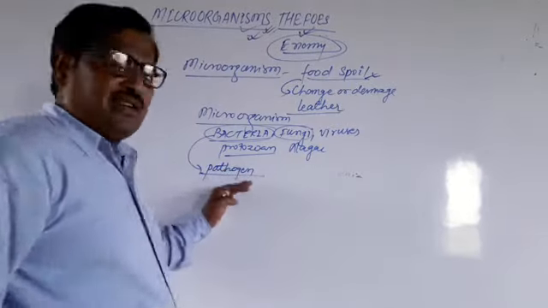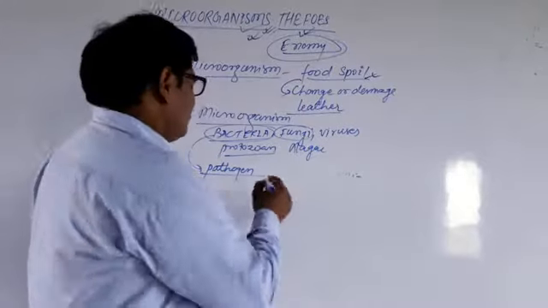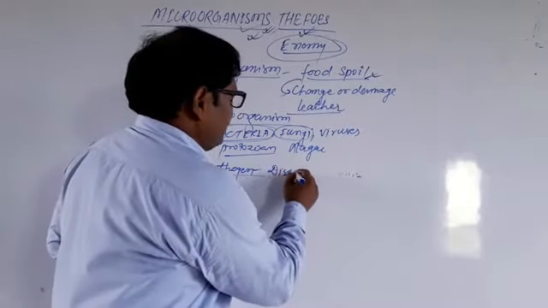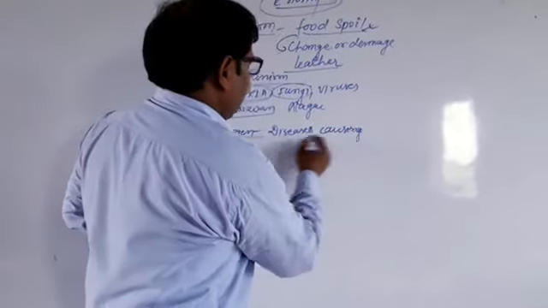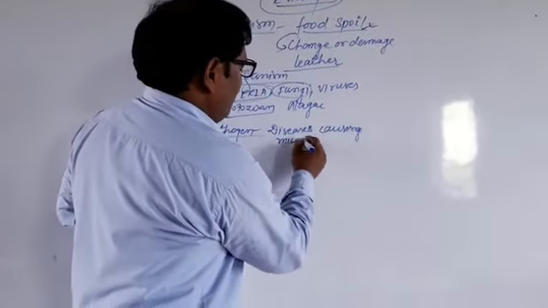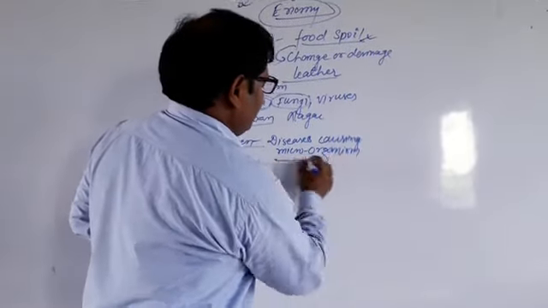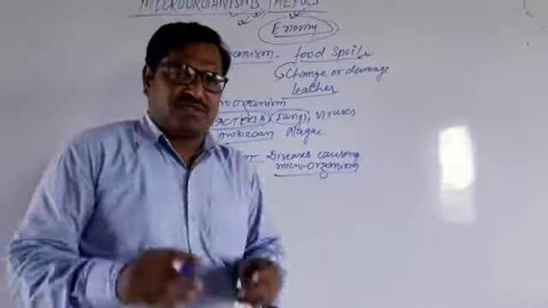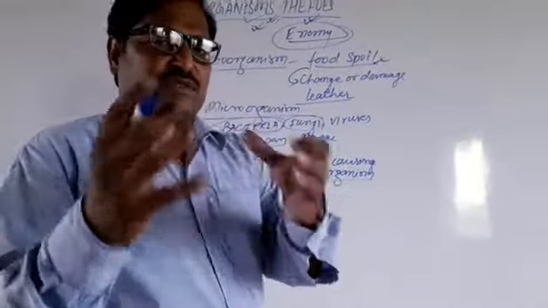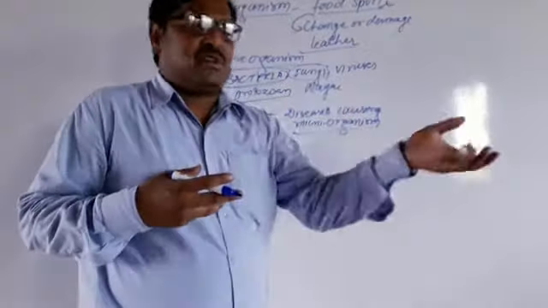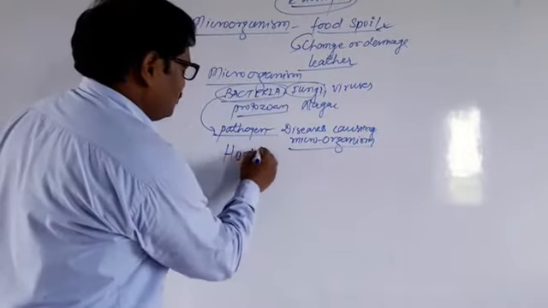Pathogens means what? They are the disease causing microorganisms. So disease causing microorganisms are known as the pathogens. So what do these pathogens do? When they live in the host cell, like our body or the animals or the plant body, we are the host for them.